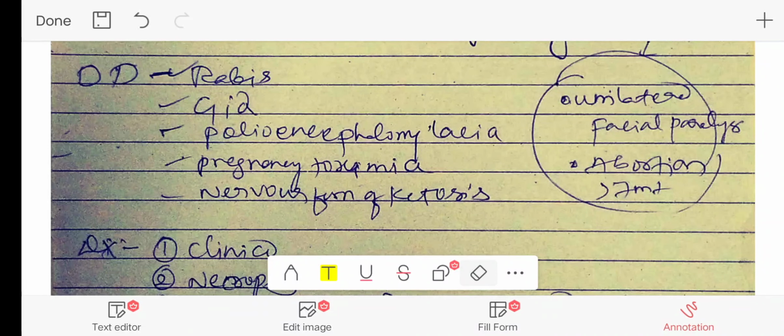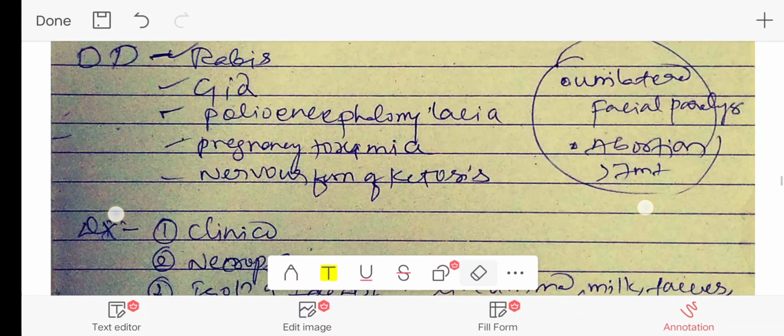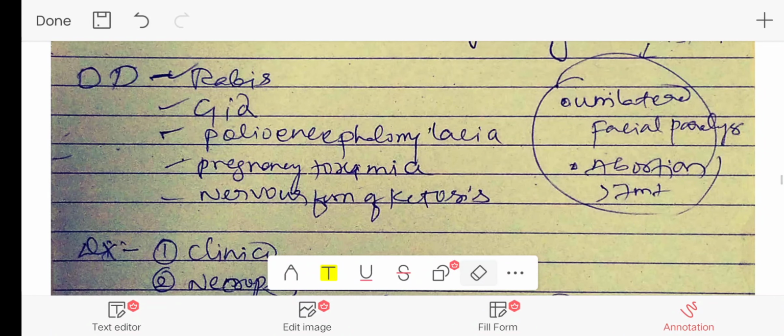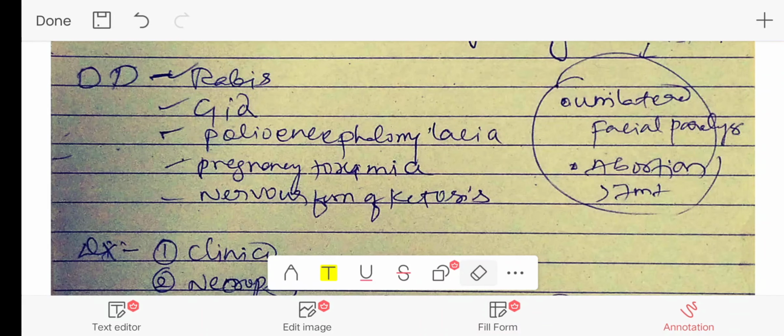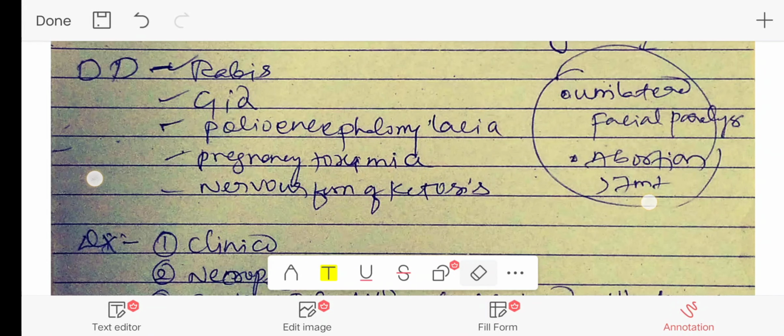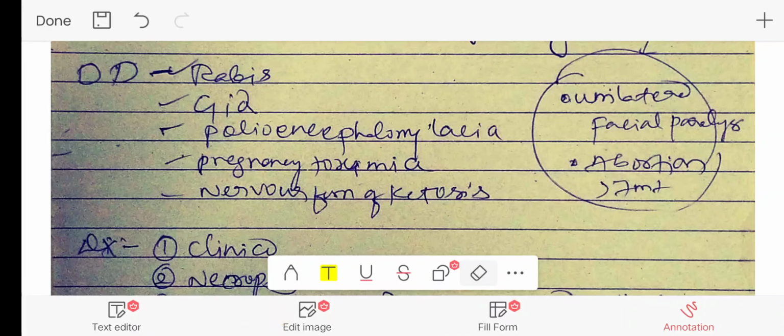Now, the main important thing is that we need to differentiate this disease from rabies, GID, polioencephalomalacia, pregnancy toxemia, and the nervous form of ketosis. In rabies, there will be a history of dog bite, and paralysis of the jaw muscles will be happening, so there may be a dumb form or furious form of rabies noticed.